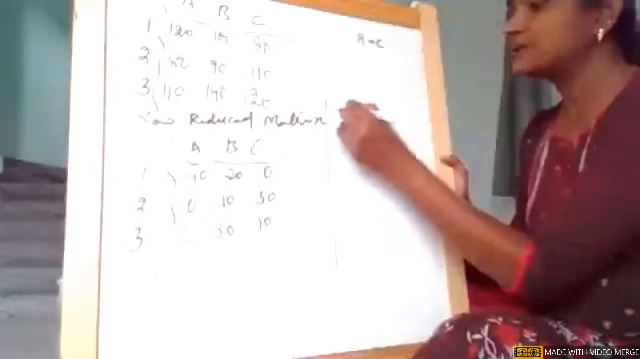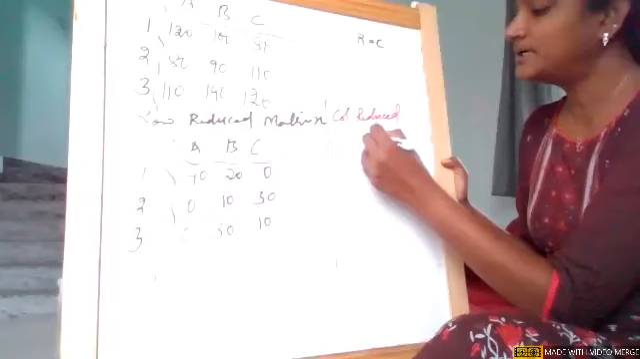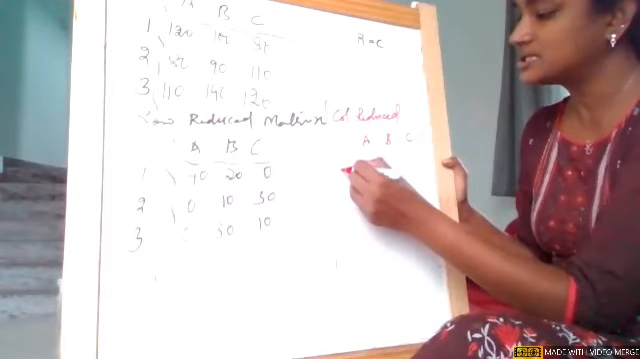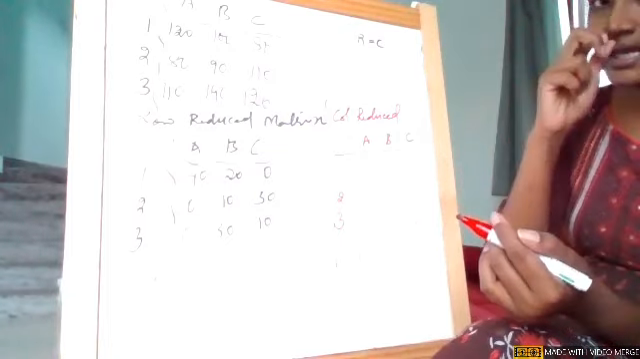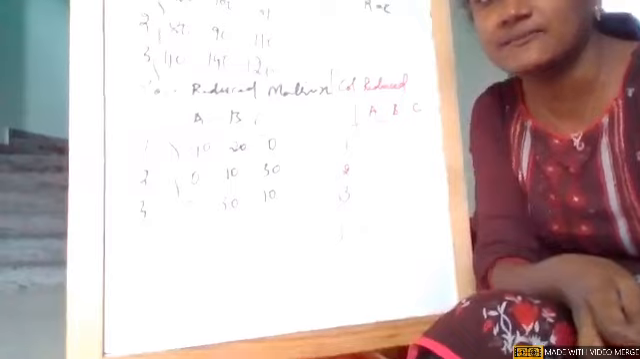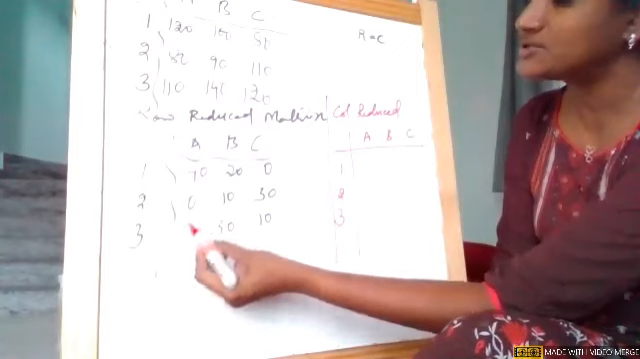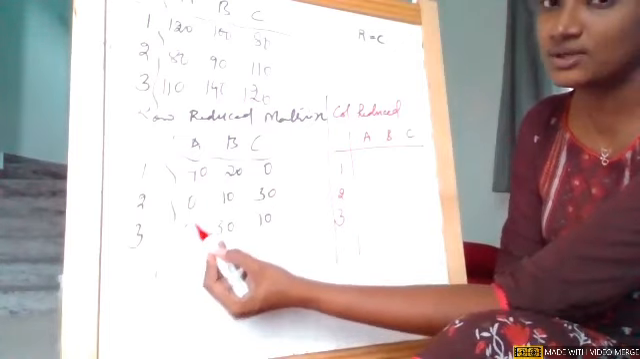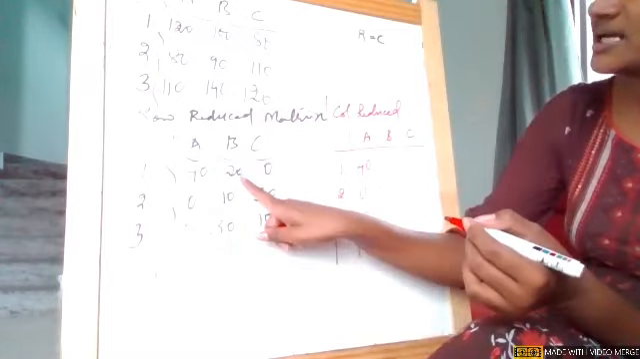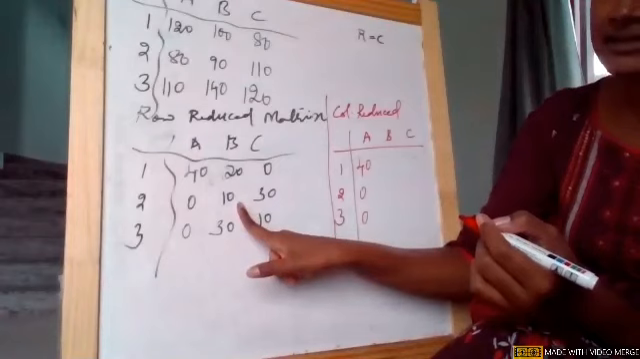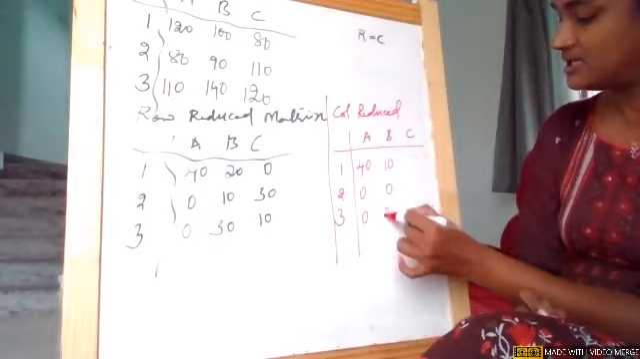Now my next step is the column reduced matrix. Again, same thing. Write your rows and columns, 1, 2, 3, and A, B, C as the programmers. Now you need to do the same column wise. Pick the smallest value in each column. In the first column, the smallest value is 0, so it remains unchanged. In the second column, the smallest value is 10, so 20 minus 10 is 10, 10 minus 10 is 0, and 30 minus 10 is 20.